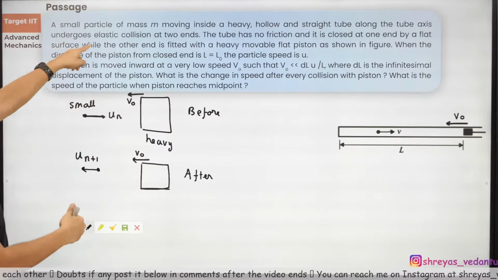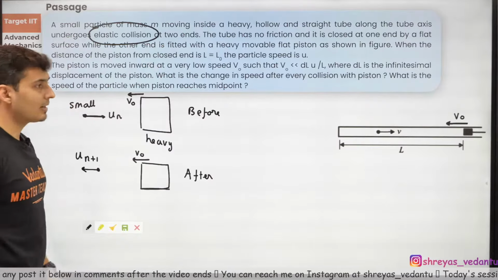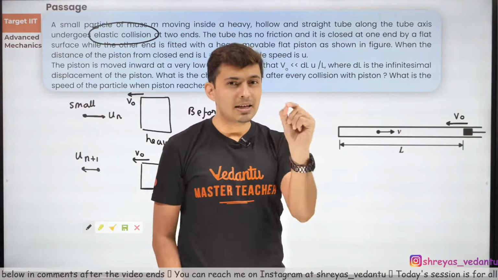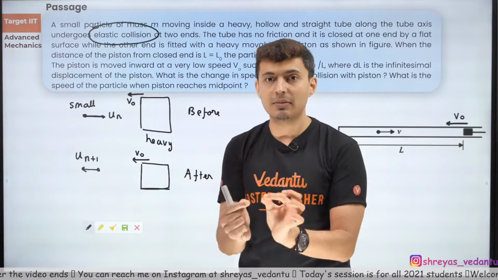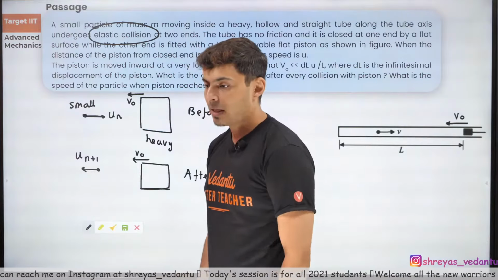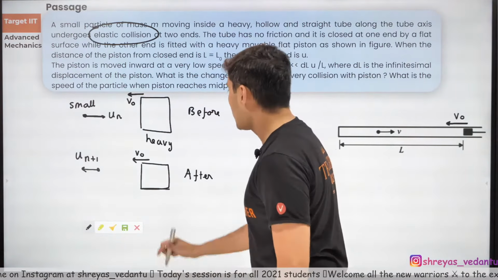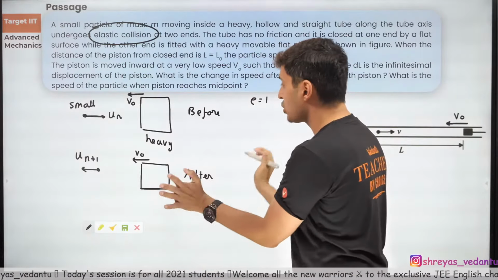Now it's clearly mentioned somewhere. Check this out. Elastic collisions. If the collisions are elastic at both the ends, that means speed of approach and speed of separation, both of them relatively should be the same. Isn't that right? E is equal to 1. Hence, if E is equal to 1, separation and approach should be equal.